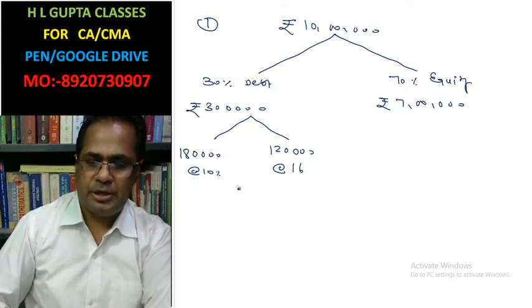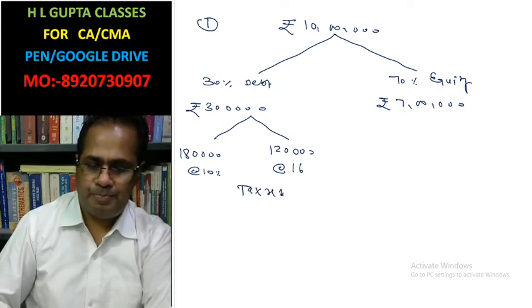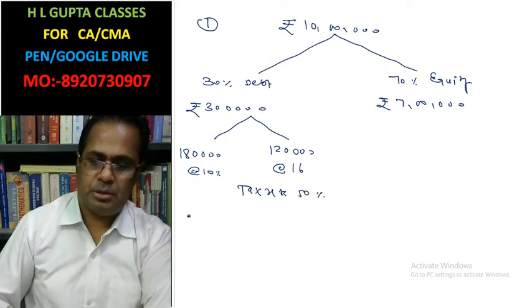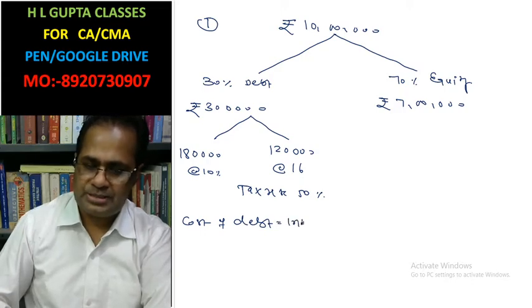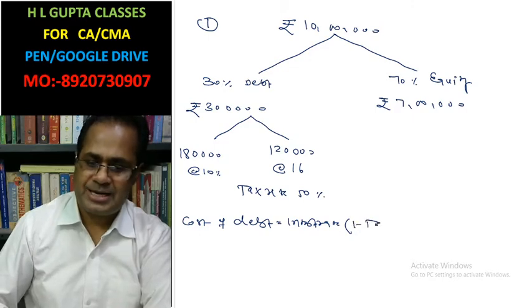Here the tax rate is 50%. The cost of debt is equal to the interest rate times 1 minus tax rate, if there is no other information.